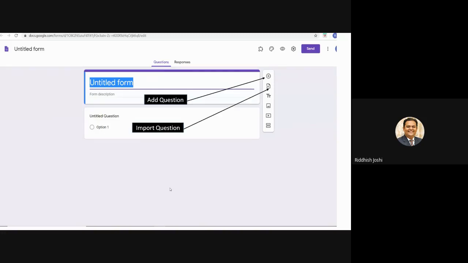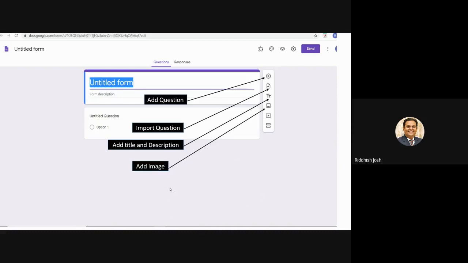The second symbol lets you import questions from another file you have. You can import the questions as they are from some other part of your PC. Then there is add title and description. You can see here an untitled form. If I want to add a title and certain description about my questionnaire, or inform respondents that the data will not be used for any commercial purpose and will be used only for academic purposes, I can write that in the form description, and in the title I can write my research title.